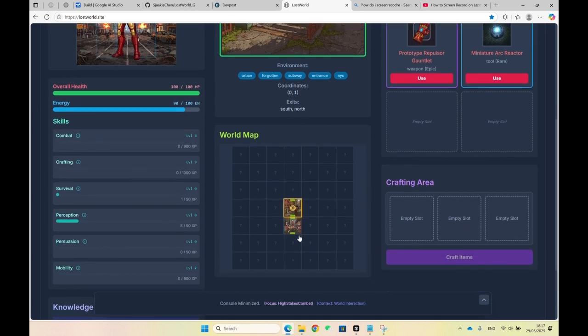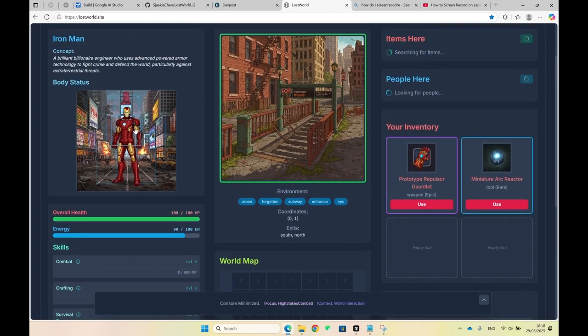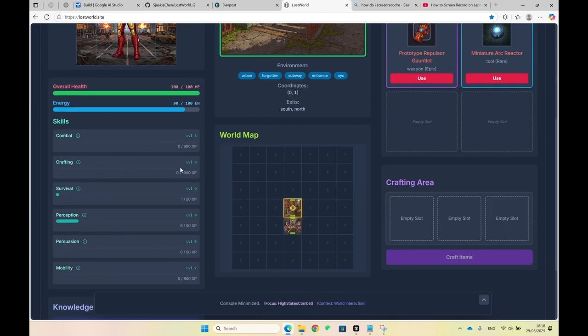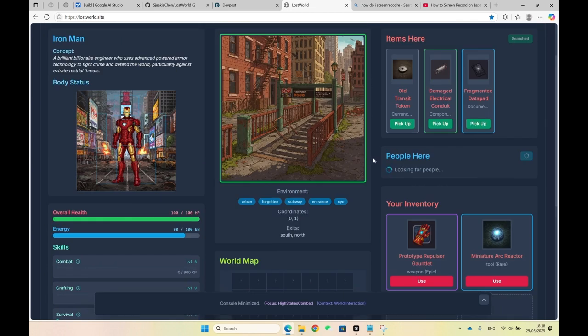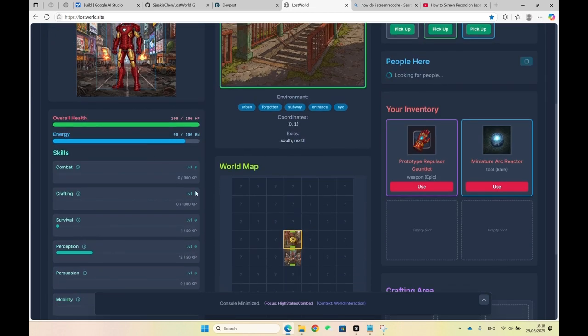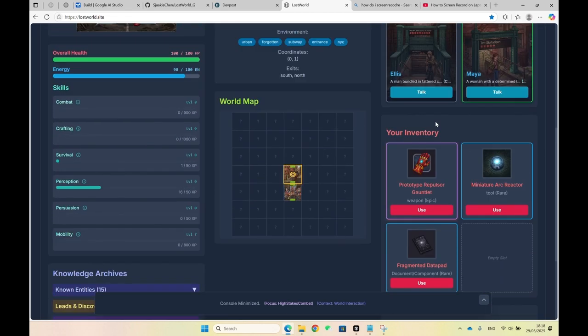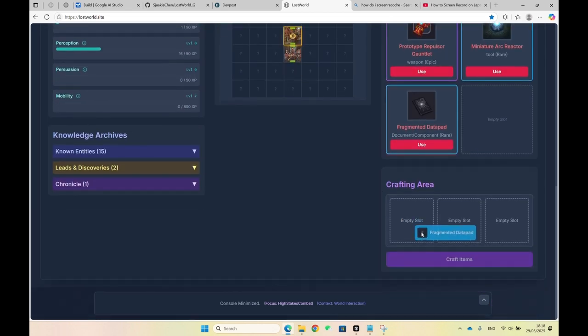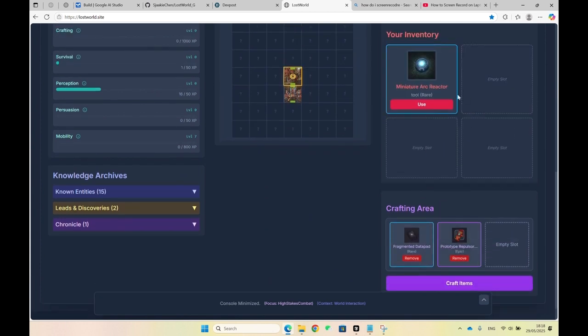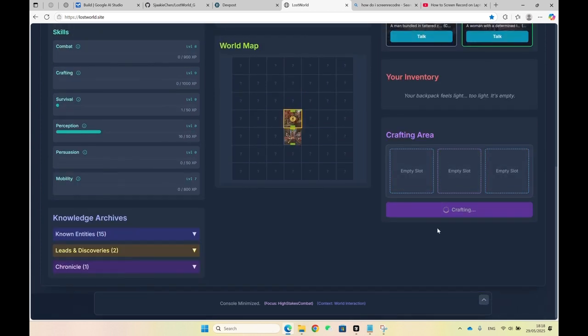And this is the map. You can always go back. You have skills, which are also generated according to my character. So for example, Tony Stark obviously is very good at crafting. Let's craft something. Still not very cool characters. And let's see what Tony Stark can craft.